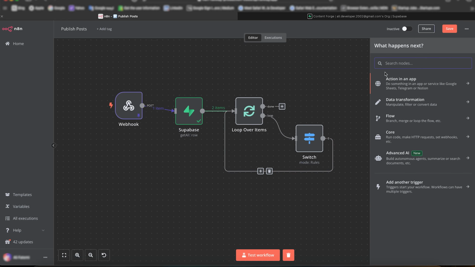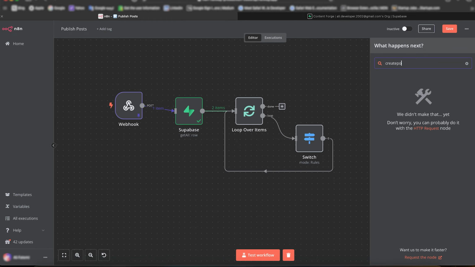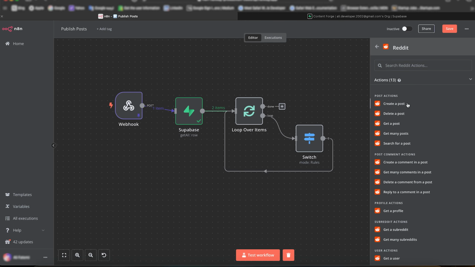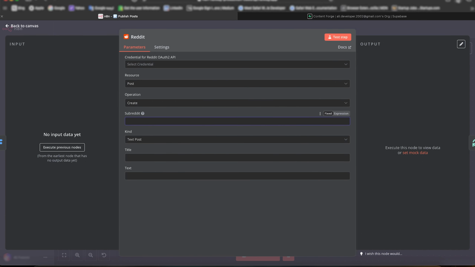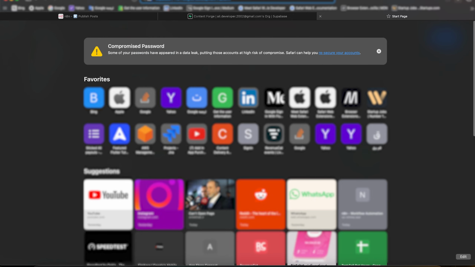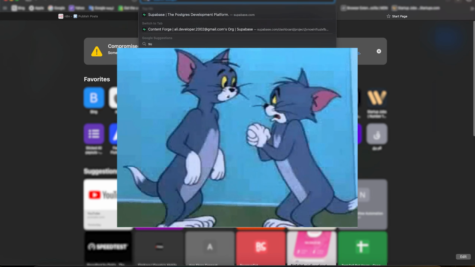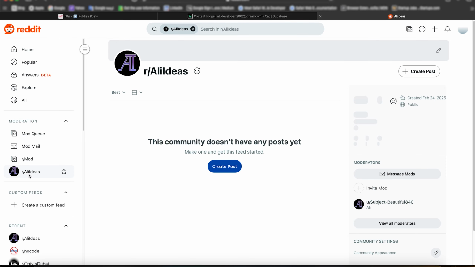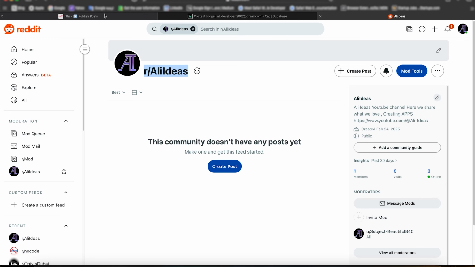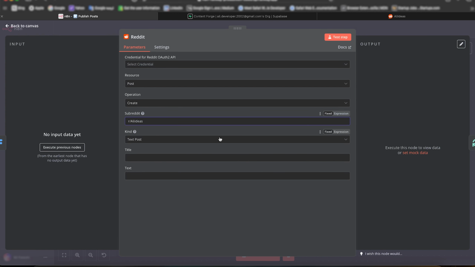Now for this one, we want to create a post. Reddit, create a post. Subreddit, I want to just put my own subreddit. You can join it, please join it. It's super empty, so any ideas? I think these should work. We can test it, that's the beauty. Kind, text post. Yes, it's a text post. The title. Okay, that's beautiful.